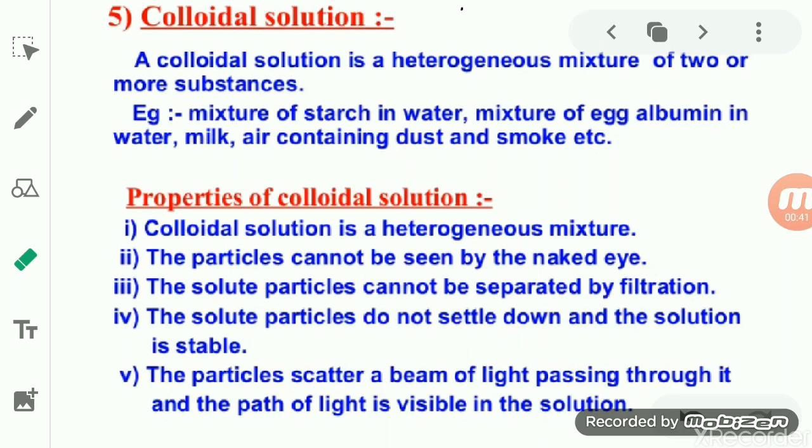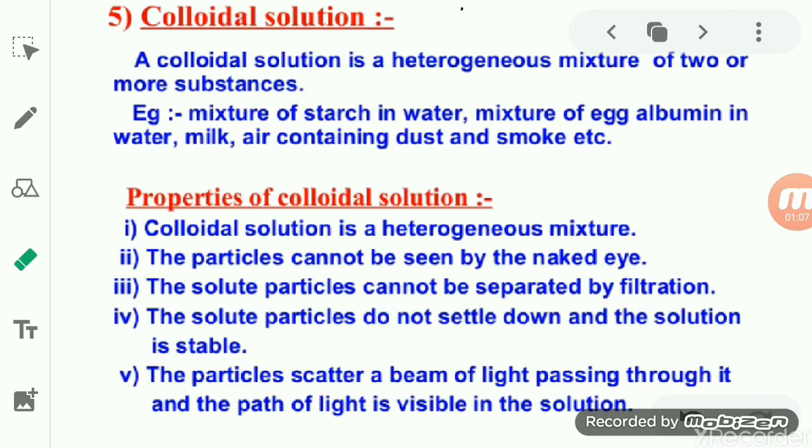We studied how suspended particles, when left undisturbed, settle down, and that they are a heterogeneous mixture. They show properties opposite to those of a true solution, in that they scatter a beam of light when it passes through the suspension.